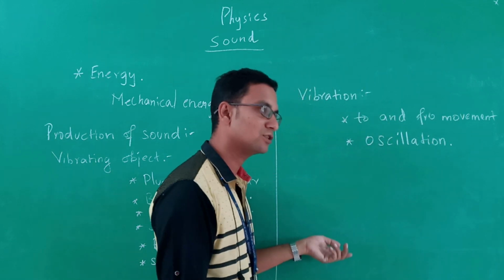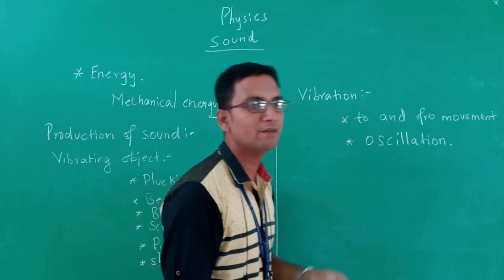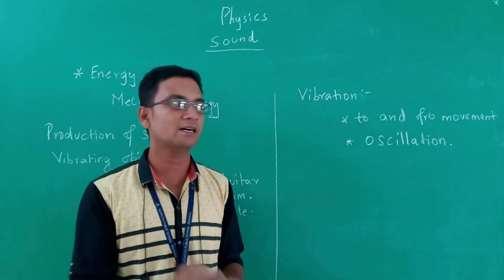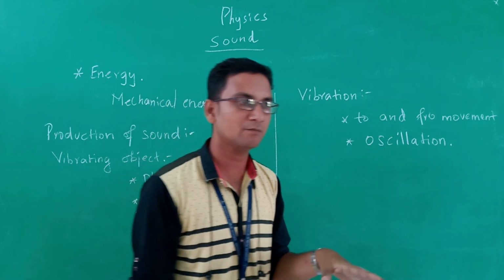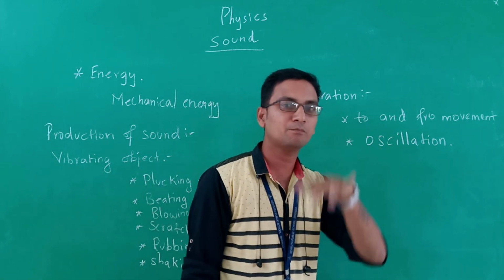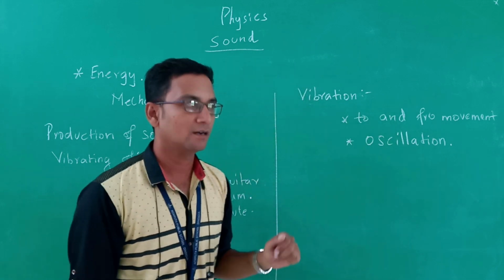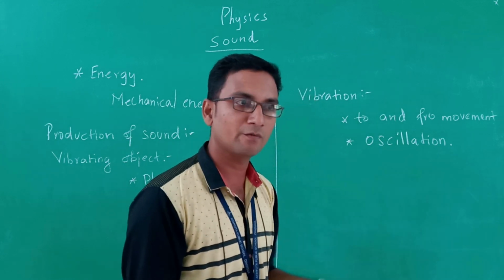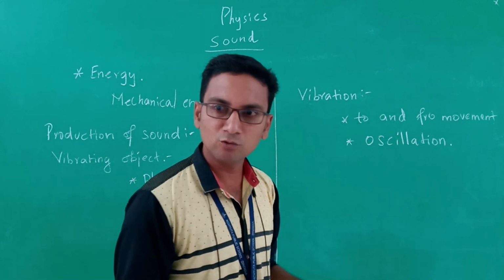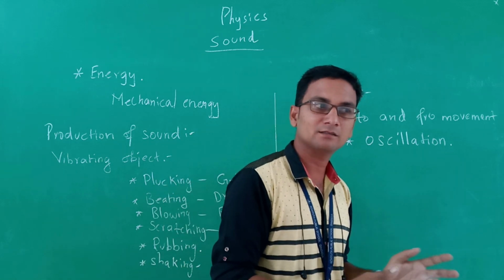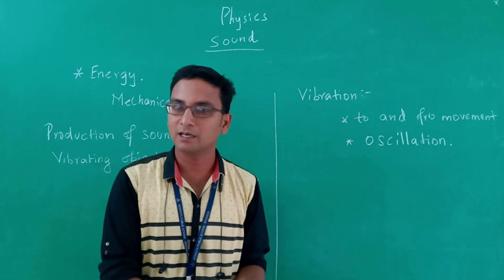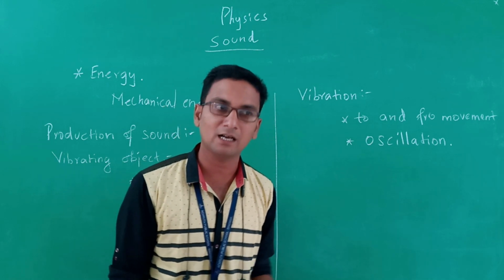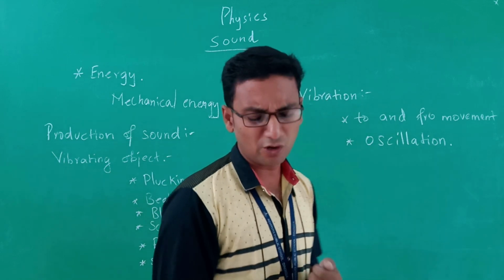A stretched rubber band is also an example of producing vibration. A moving window makes a screeching sound. Everything causes the object to vibrate and produces the sound. A vibration is nothing but the to and fro movement of that particular object which produces the sound, as in the case of the human voice box, bees' wings, and birds' wings. When we move the table during the class, some people drag the table without lifting it from the floor. That dragging will cause the table to vibrate against the ground and produce noise.